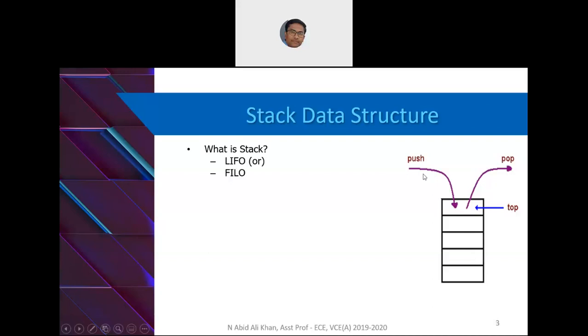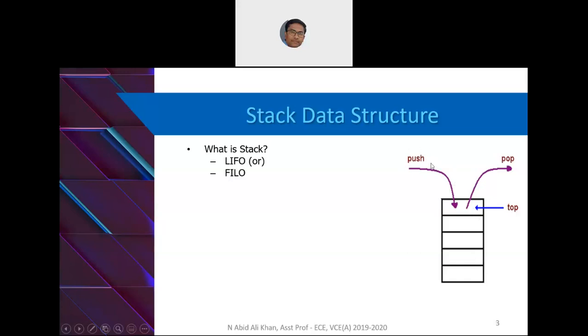Your insertion or deletion of elements inside the stack has to happen only at one way. See, in this diagram you have top and then bottom. So here the bottom you cannot touch. Whenever you are trying to insert a data item into the stack, that operation is called push.